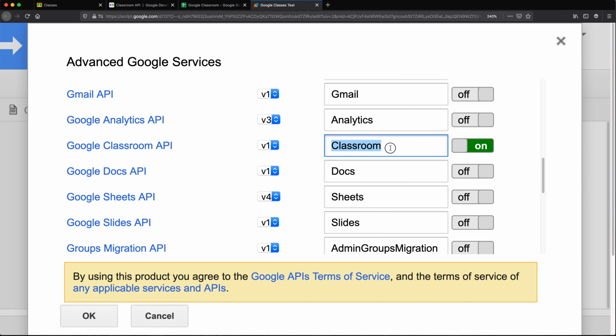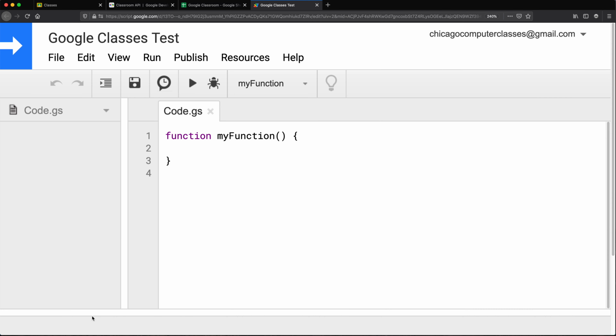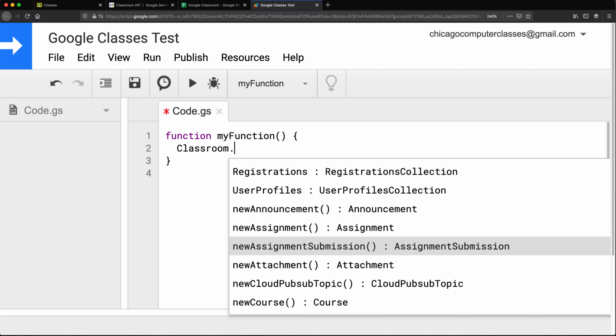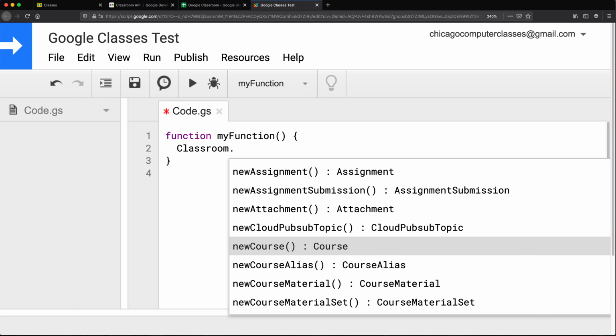Now, this is the variable name that is going to use to assign this to. So it's called Classroom. I'm going to keep it like this. And at this point, just turn it on and press OK. So updating, so done. So now if I take that variable, Classroom, do period, we should have some methods, see on this. And let's see what we have. So do we have like new course?